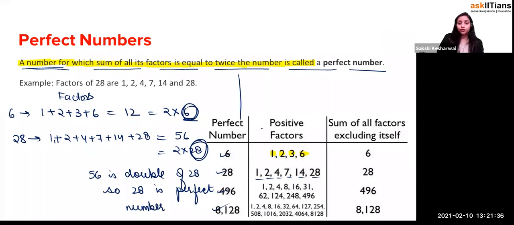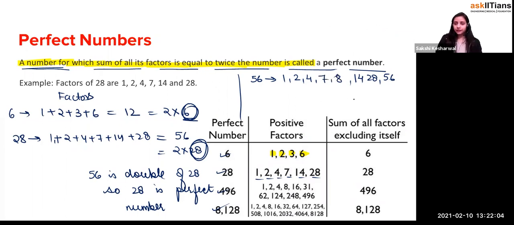Let's take an example. If you think that 56 is a perfect number or not, let's take 56. So the factors of 56 will be what? 1, 2, and 56. This is 28. It's divisible by 4, so it is 1, 14, right? It's not divisible by 5, 6, and then 7, 8, 9, 10, 7 and 8, right?